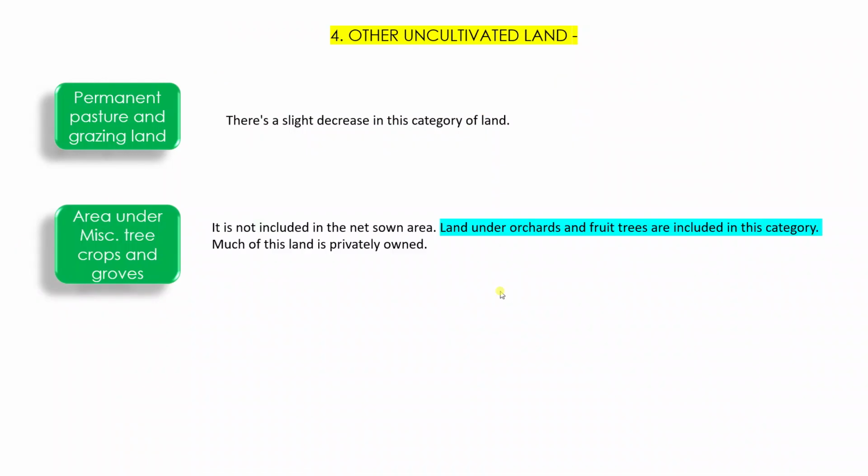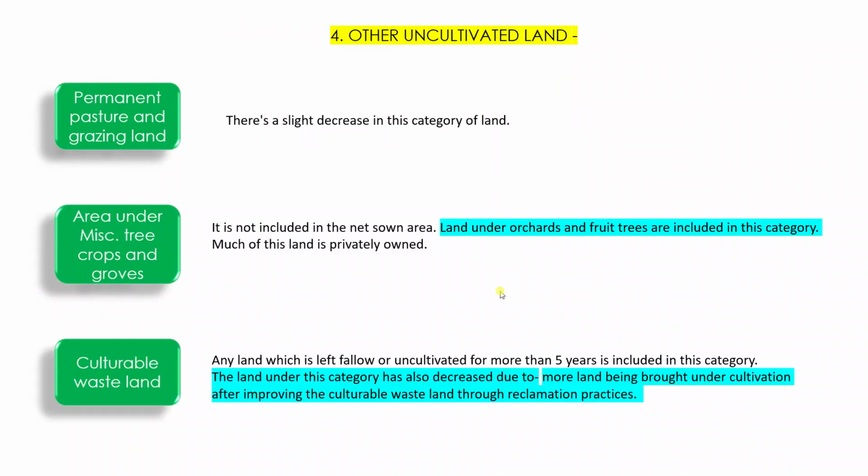Next type of land is called uncultivated land. This is the other kind of uncultivated land, and let's see what are the reasons behind these areas. Now, one is known as permanent pasture and grazing land. Obviously, there are lands which are categorized as permanent pasture areas. These are the areas which will be used only and only by the animals, so that they can graze on this land. So obviously, these are the areas which are again uncultivated because of these reasons.